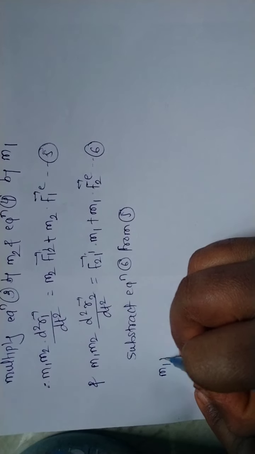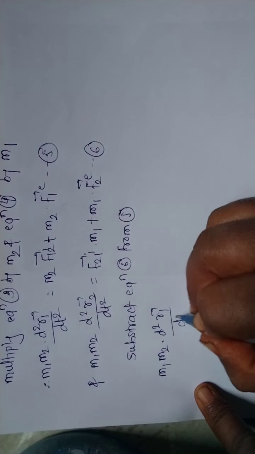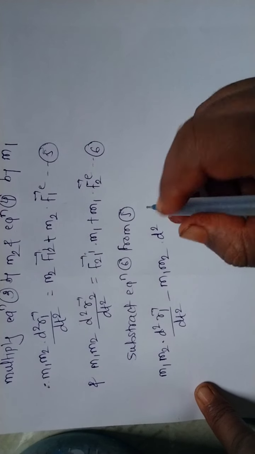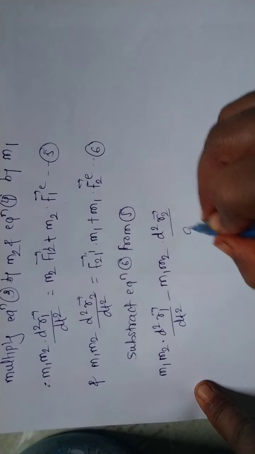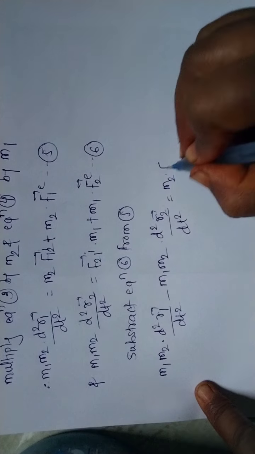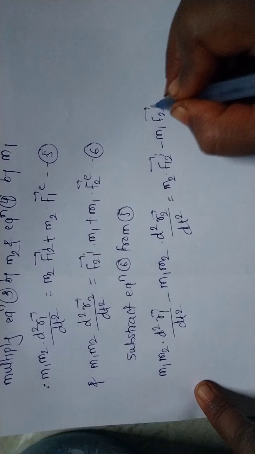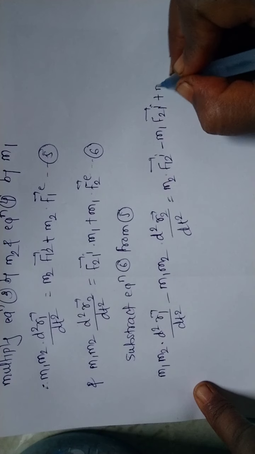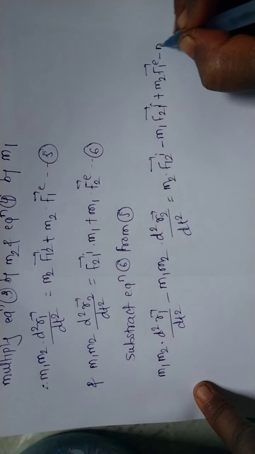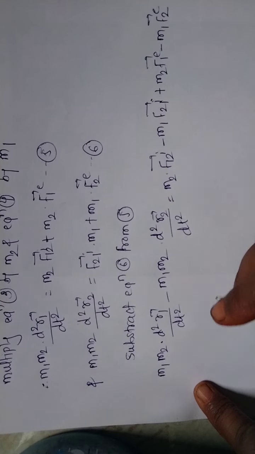This equation will become m1 m2 d2r1 bar by dt square minus m1 m2 d square r2 bar by dt square is equal to m2 F12 bar internal minus m1 F21 bar internal plus m2 F1 bar external minus m1 F2 bar external. So this is the equation.